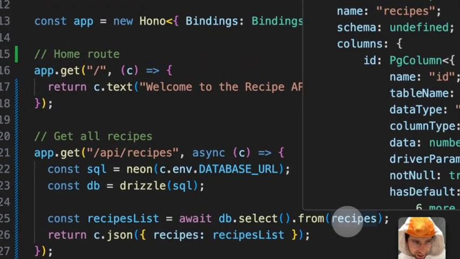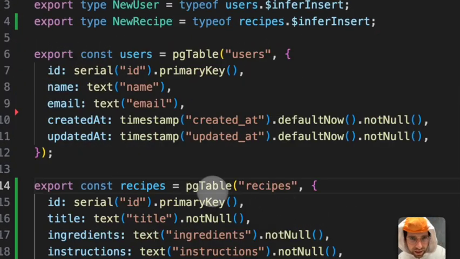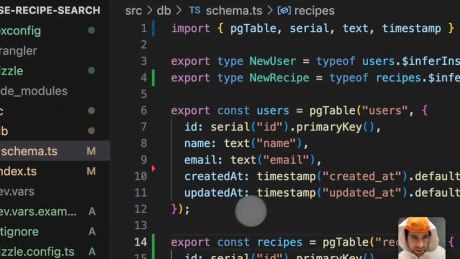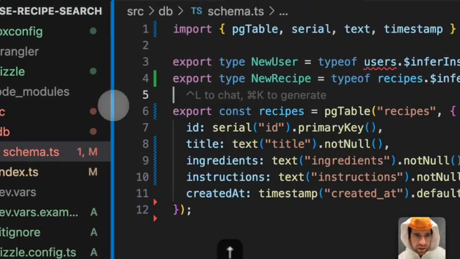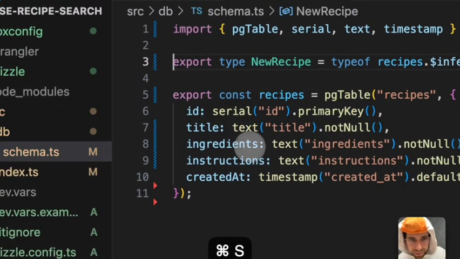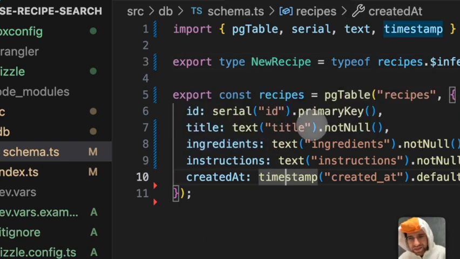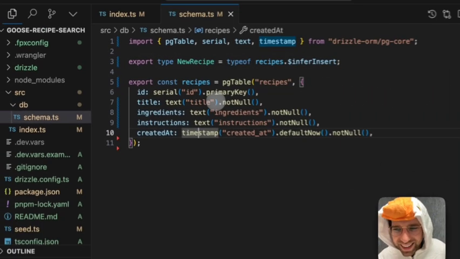What does recipes look like? That's a great question. Thank you for asking. Recipes, we don't have users. Let's get rid of users. We don't have users.